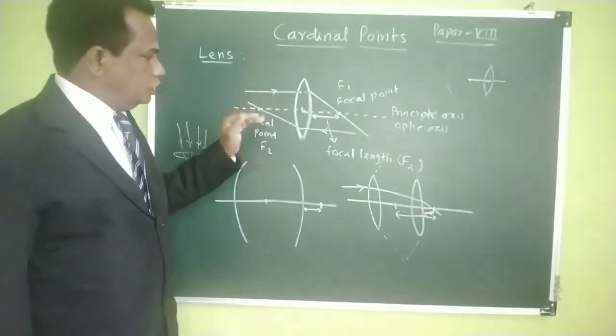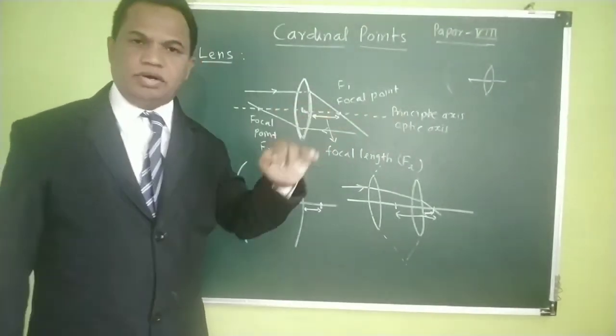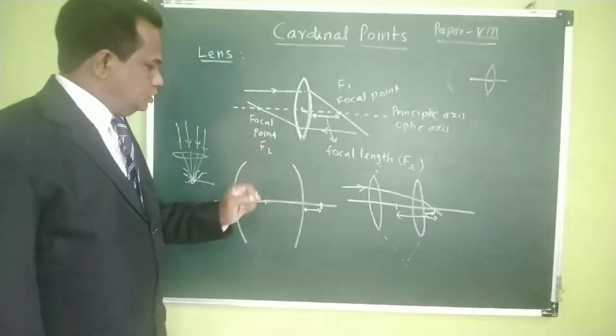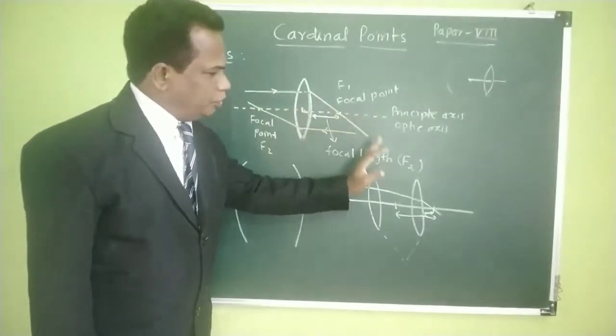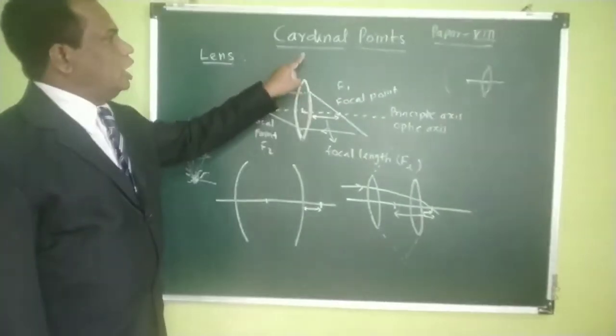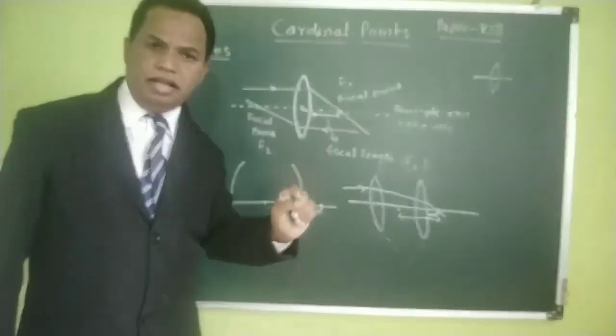That is, we denote some points on this optic axis. Those points are basic points to consider all the properties of the lens system, and therefore they are called the cardinal points. Why cardinal?